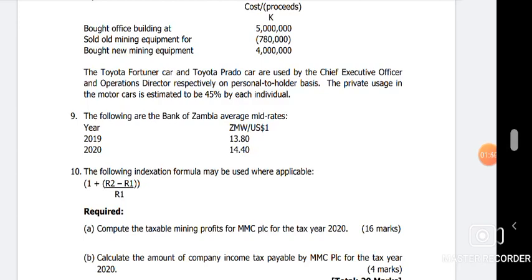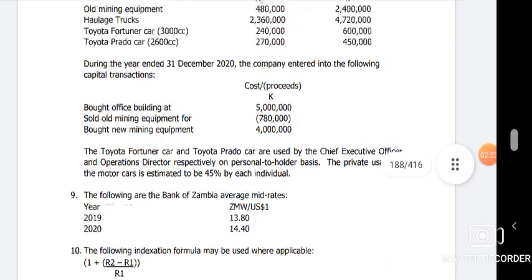Of course they've included so many things in their expenses and their incomes, but some of those things are not even allowable according to the normal tax and according to the business profits that are accepted. So we want to fish them out and look out for those which are not allowable and account for them in the following statements that we're going to prepare. Those which are allowed for tax purposes will just be left, we won't touch them. But those which are not allowed are the ones we want to fish out, because we want them to be according to the tax authorities' satisfaction. So let us start from the first one.